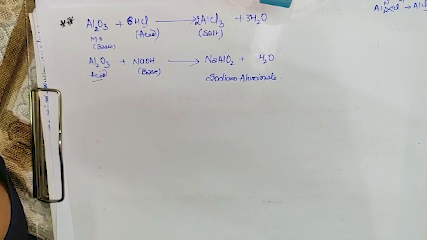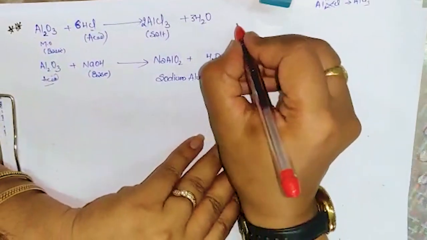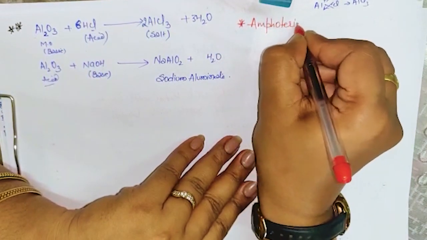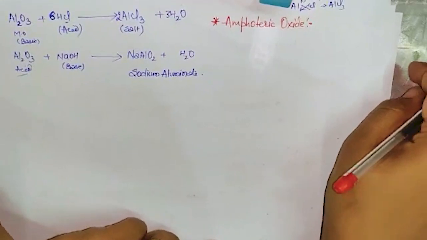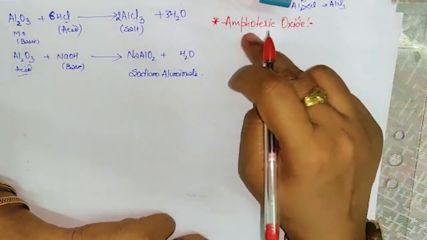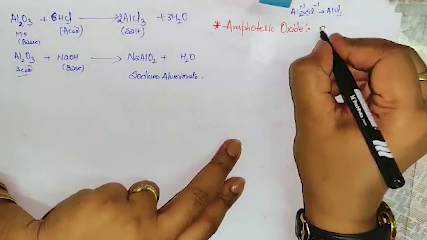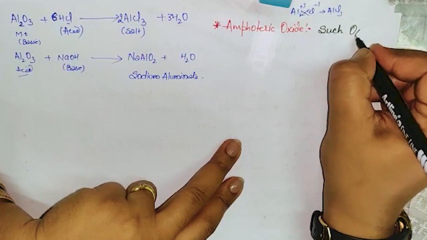So such compounds which react with both the acid and base are known as amphoteric oxides. Clear? So let me note it down. Amphoteric oxide. In general, the concept is that metallic oxides are basic and non-metallic oxides are acidic. But in between, some are amphoteric also. What are these amphoteric oxides? Basically they are metal oxides.